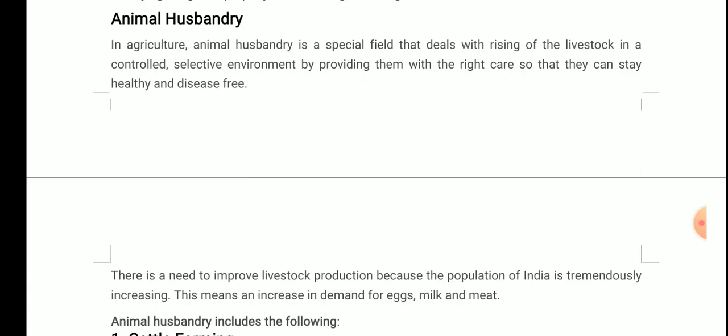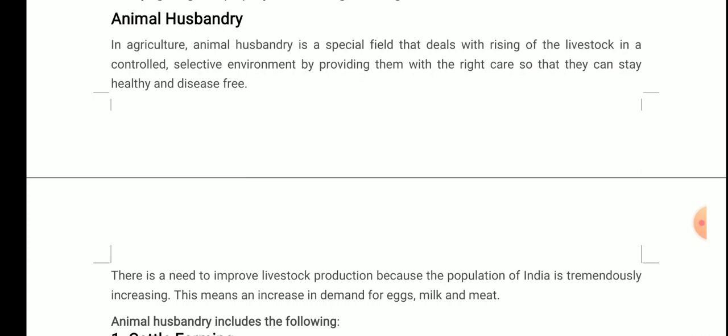There is a need to improve livestock production because the population of India is tremendously increasing, and this means an increase in demand for eggs, milk and meat. So why is animal husbandry very important, or why is there a need to improve it? It is needed to improve the production, and the quality also, because the population of India is tremendously increasing and there will be an increase in demand for products like eggs, milk and meat.